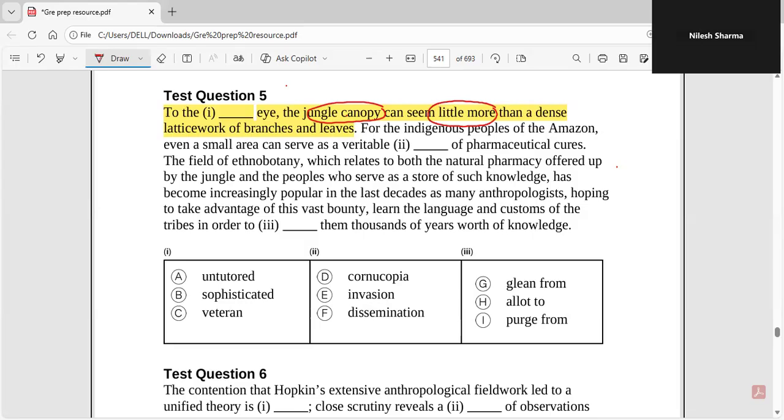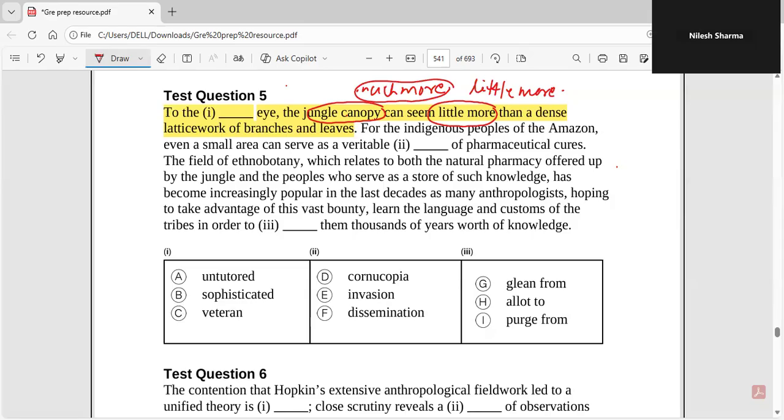If you've heard about much more, there's a term known as much more, and then you have this term which means little more. So what is much more? Like if I say that you are much more than a son to me, I mean, I'm just giving you an example, which means that you are not only a son, but I'm attaching a lot more emphasis, a lot more weightage to you.